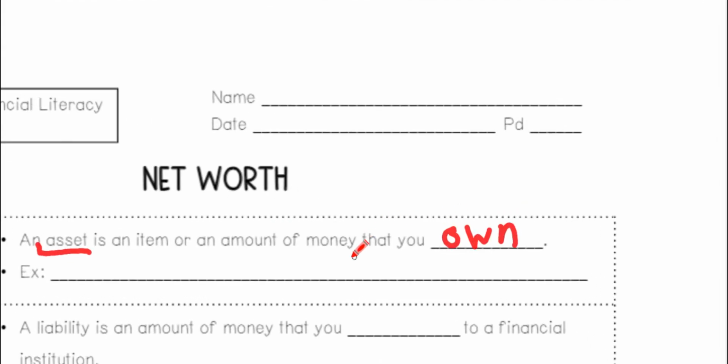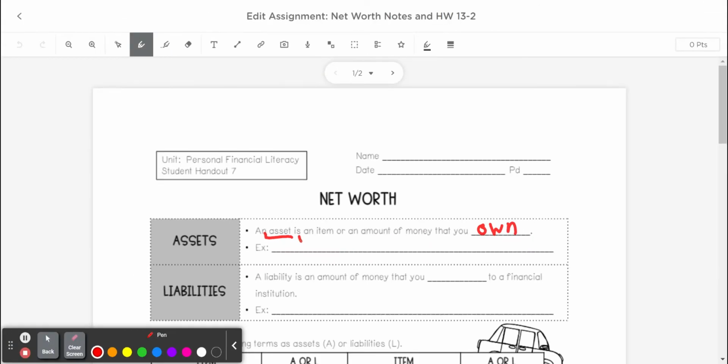Could be like a house, could be actual money. It could also be investments like stocks, cars, things like that. Anything that you have that's worth a significant amount of money, or really any amount of money, is called an asset.